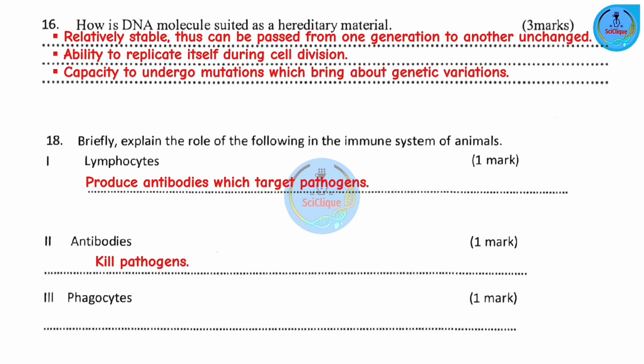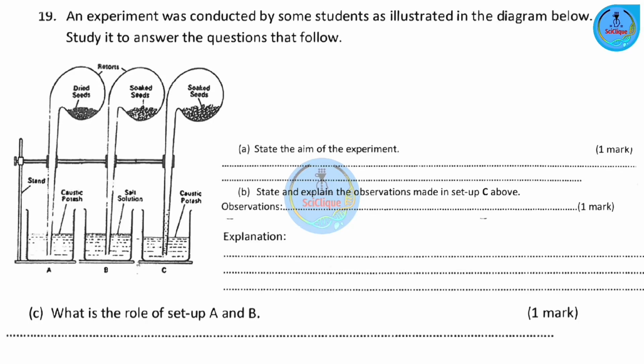Roman 3, phagocytes. Phagocytes are also white blood cells, but their superpower lies in their ability to change their shape. So they are able to engulf pathogens, surround pathogens and then slowly digest them. Question number 19. An experiment was conducted by some students as illustrated in the diagram below. Study it to answer the questions that follow.